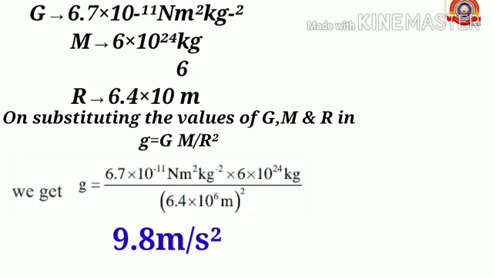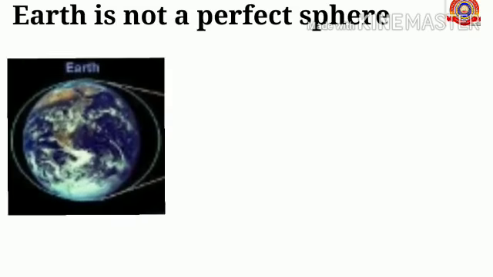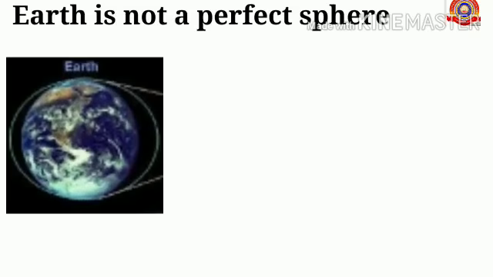We already know that meter per second square is the unit for acceleration. So now you know that the value of acceleration due to gravity of the earth is 9.8 meter per second square.